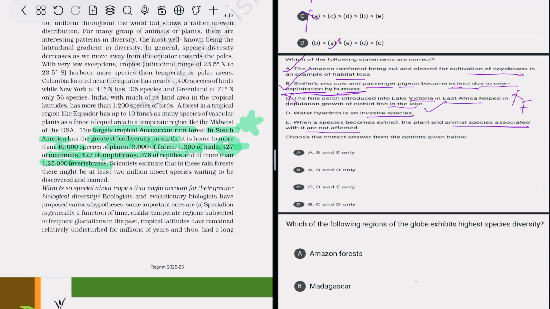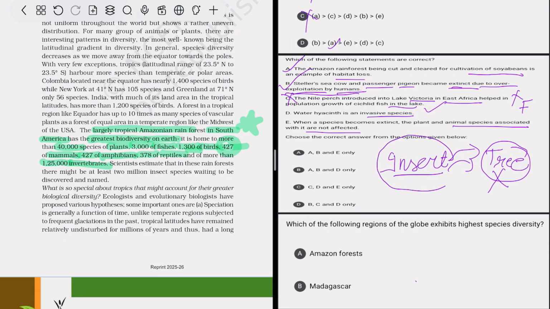If there is an insect which lives on a tree, that is dependent on a tree, if that tree becomes extinct, that species is also going to become extinct, because the insect is dependent on the tree, or the tree is dependent on the insect for its protection. So both are dependent on each other, right? So if one becomes extinct, the other also becomes extinct. So that statement is wrong. So options A, B and D are correct.